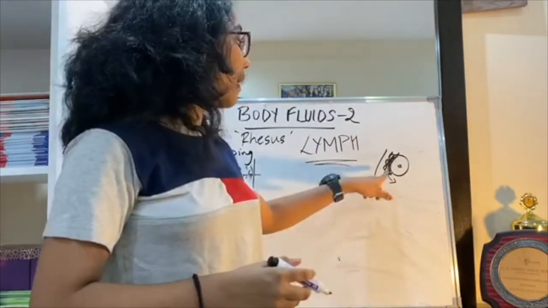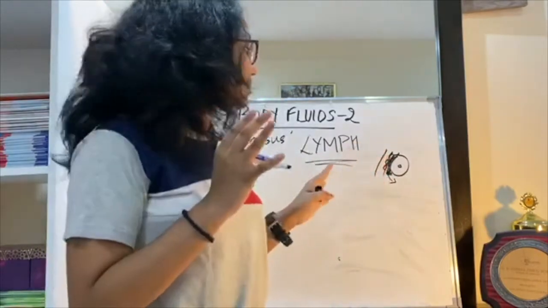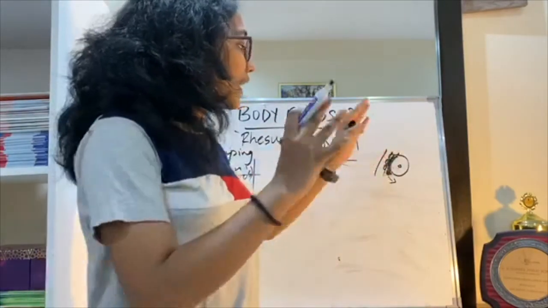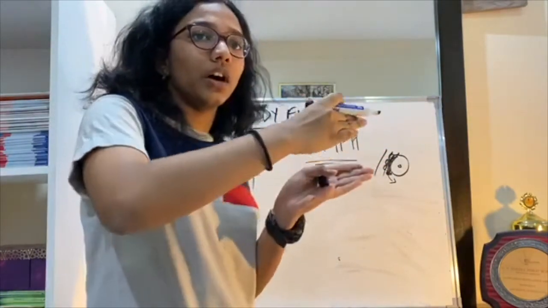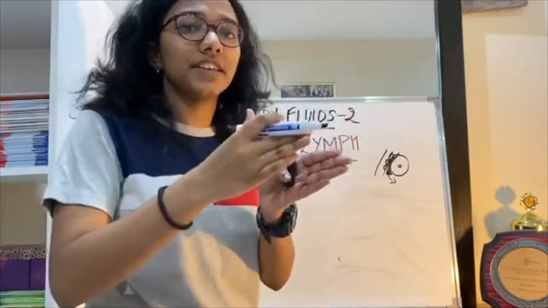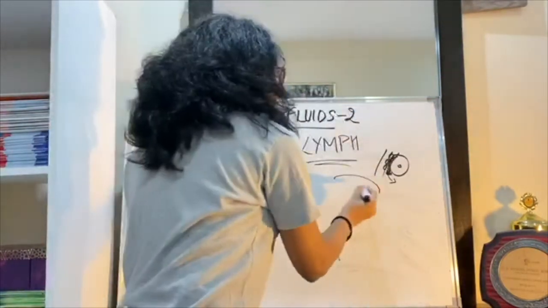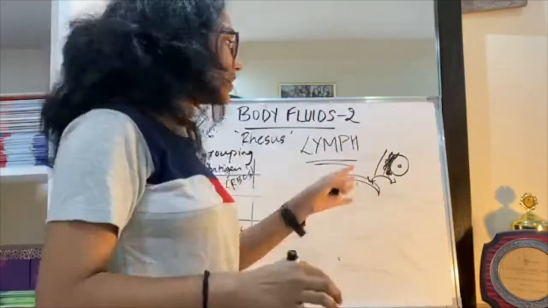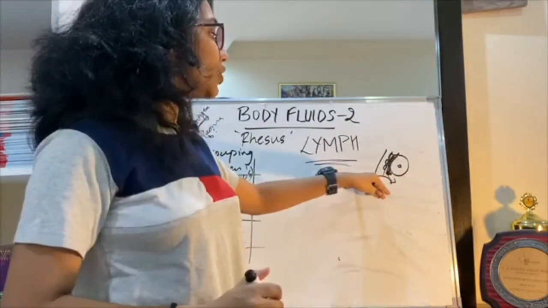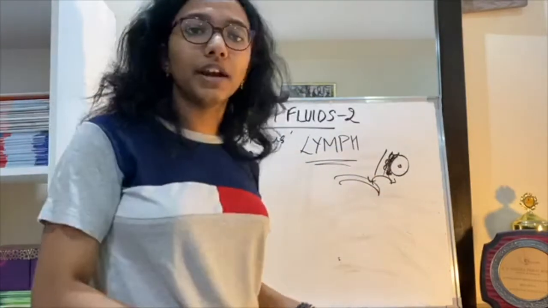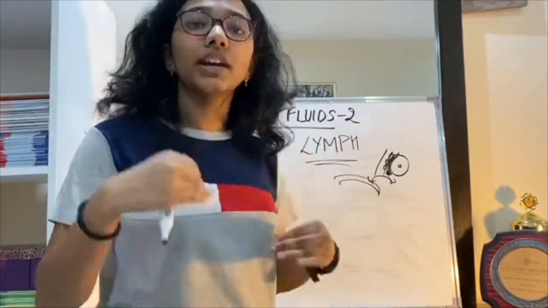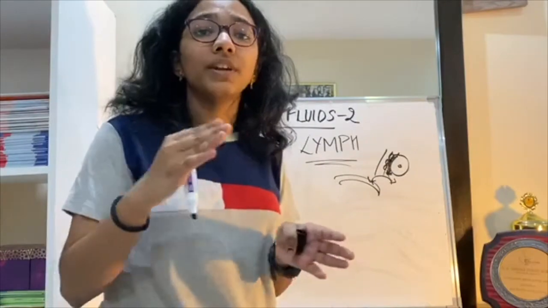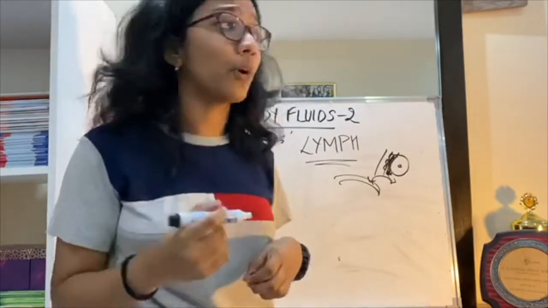And the lymphatic system is such that all this fluid is taken out into separate vessels known as lymph vessels, and it's drained back into veins. So this fluid is taken from every part of the body, the lymph, and it's drained back into the vein so that it can go back into the blood. But it's constantly circulating around the body. That's why it has all the components that are being exchanged throughout the body.